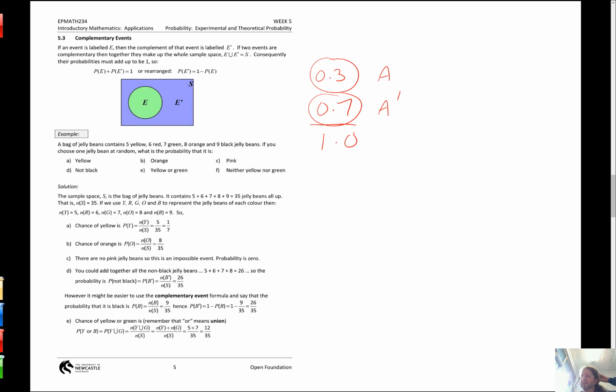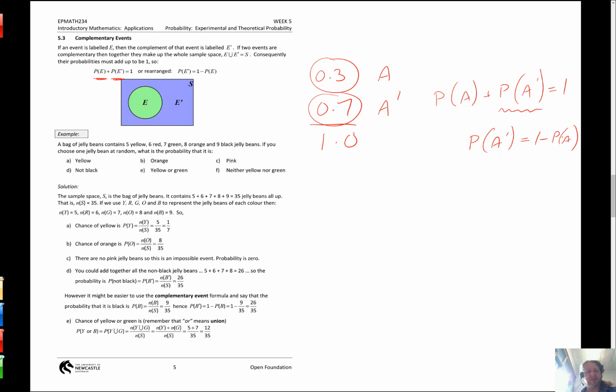A will not happen. And of course the probability of A happening plus the probability of A dash happening must equal 1. You can't have a list of probabilities adding up to anything but 1, okay, if you're listing all the events. So that's all this says. The probability of event happening plus the probability of its complement must equal 1. Or if we do a bit of algebra onto it, if I leave that here and subtract P of A from both sides, that tells us that P of A dash equals 1 minus P of A. So the probability of a complementary event happening is equal to 1 minus the probability of the original event happening. So it just helps us answer some questions quicker.